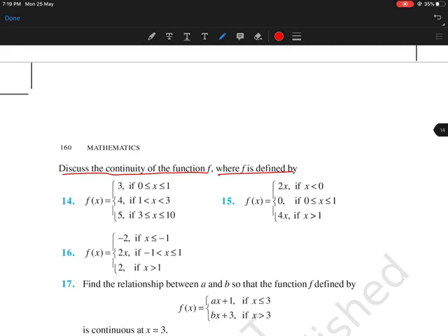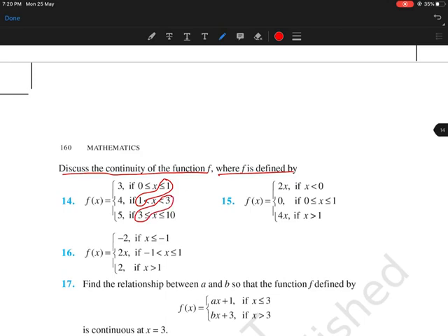He has not given any point to check continuity or discontinuity at. He is just saying check the continuity. So where to check the continuity? I am giving you the trick. Remember this. In a piecewise function, you will always check at the point where the piece is breaking, where the function is breaking.